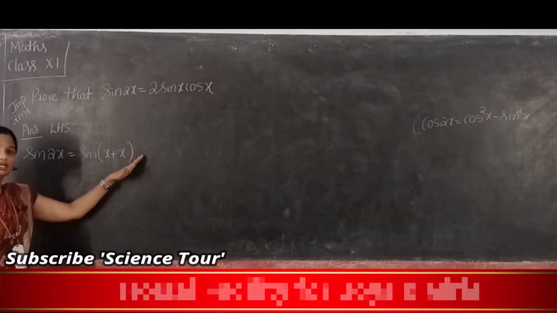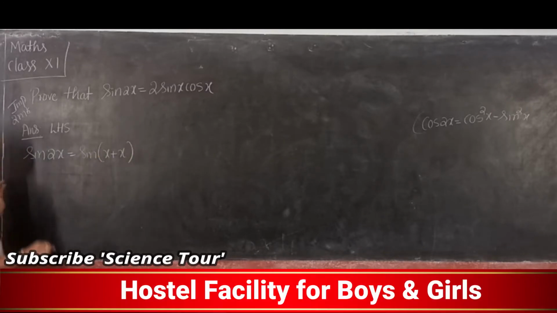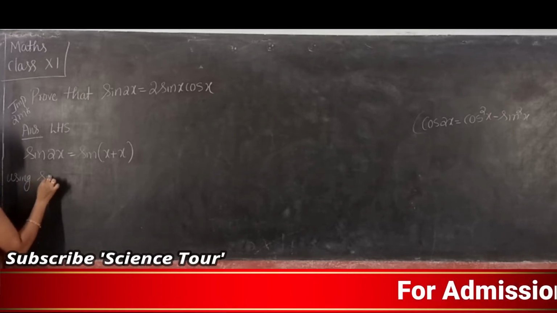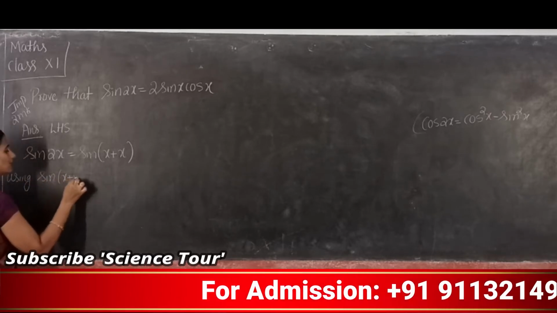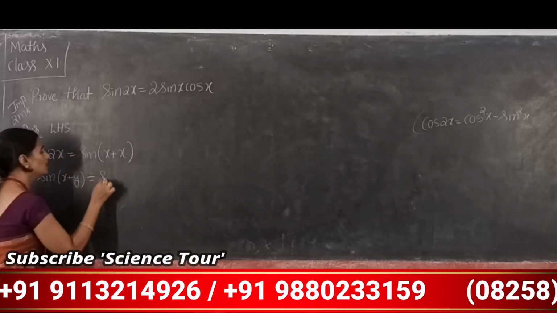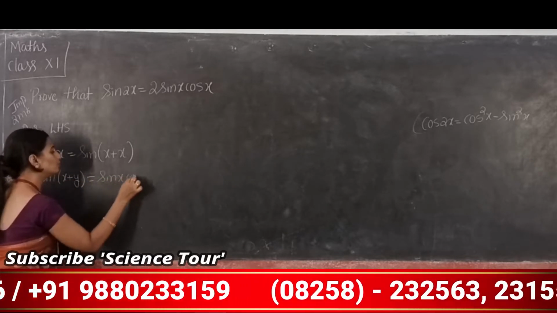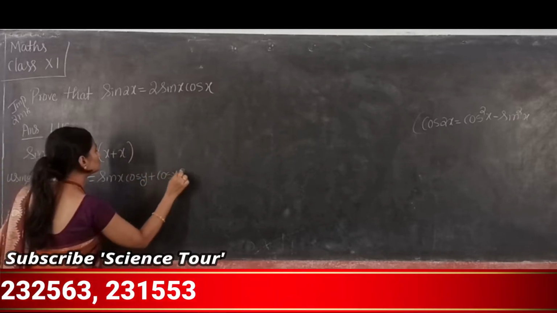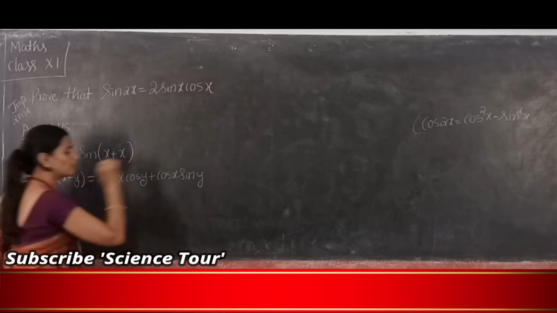I will write it here. The formula for sin x plus y is sin x into cos y plus cos x into sin y. So this is your formula, right?